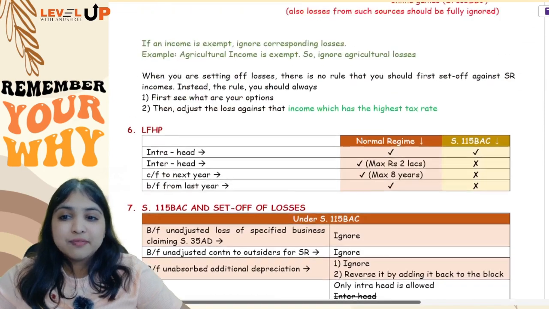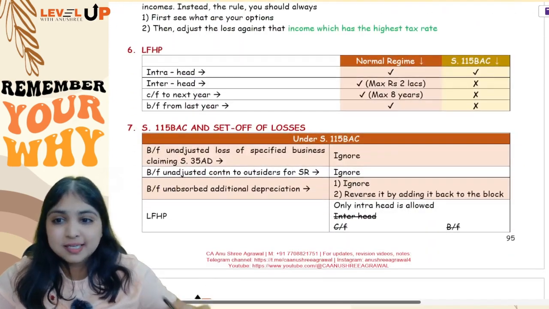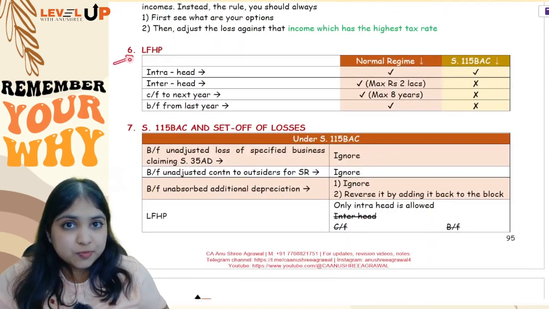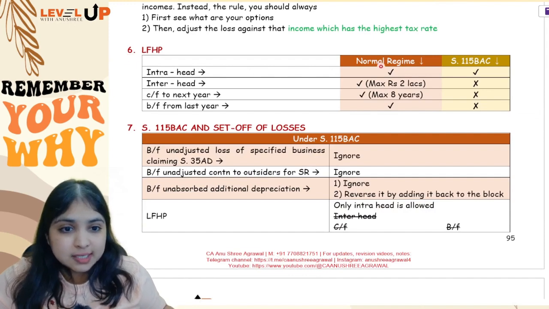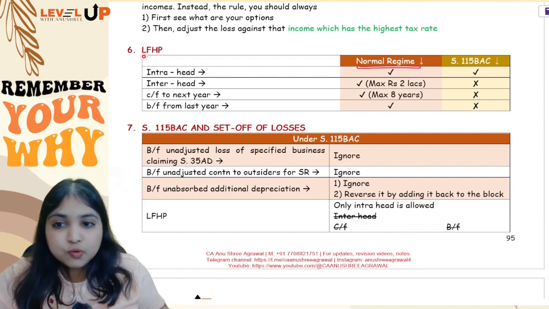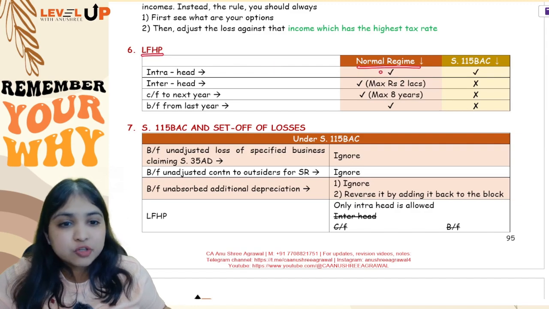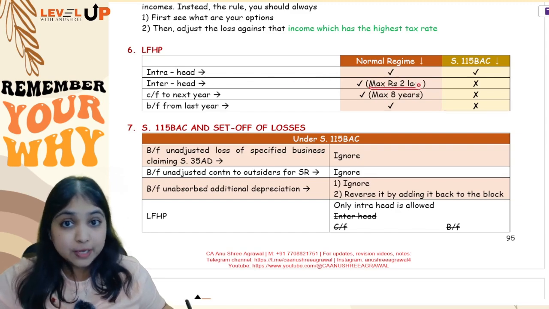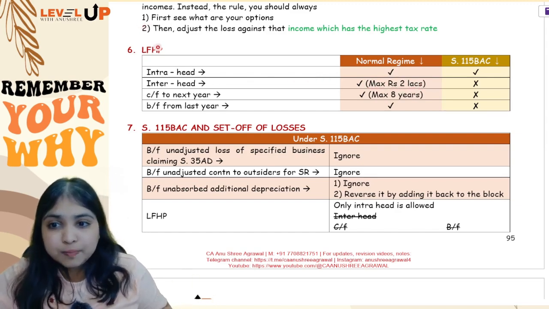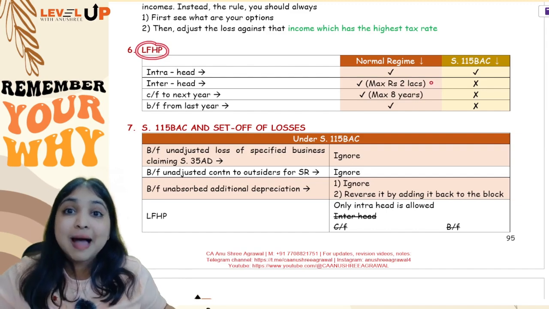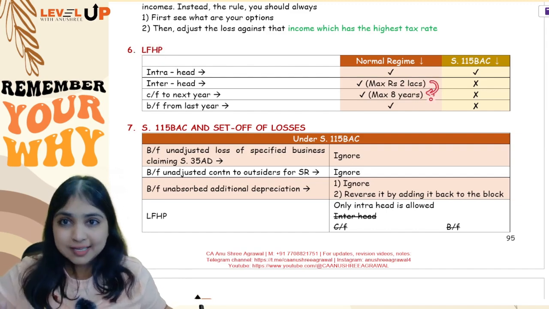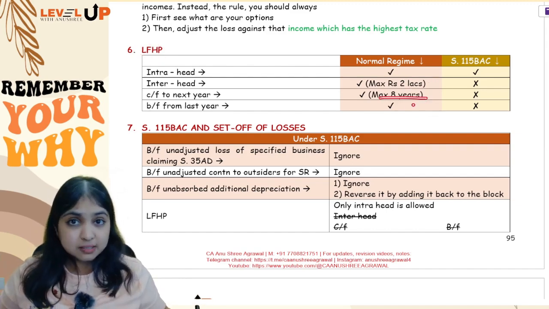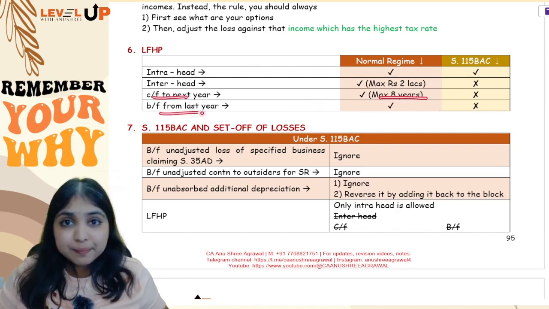Okay guys, and finally after this, coming to my next discussion about loss from house property. See, in case your assessee is following the normal regime, and you have loss from house property, of course you will first do intra-head adjustment, then inter-head adjustment, but inter-head you can do maximum 2 lakh rupees only. If you have more than 2 lakh rupees loss from house property, the balance you have to carry forward to the next year. You can carry forward for 8 years. You can carry forward also, you can bring forward also.